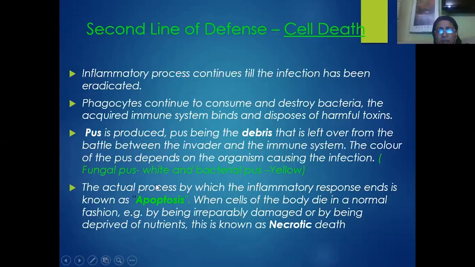So after the formation of pus, we'll see the actual process of healing occur, that includes the end of inflammatory responses. The end of inflammatory responses is represented by apoptosis. Apoptosis is nothing but programmed cell death of all the excessive cells. Cells of the body usually die in a normal fashion also, particularly damaged cells, which will not be supplied with nutrients. So this causes necrotic death.